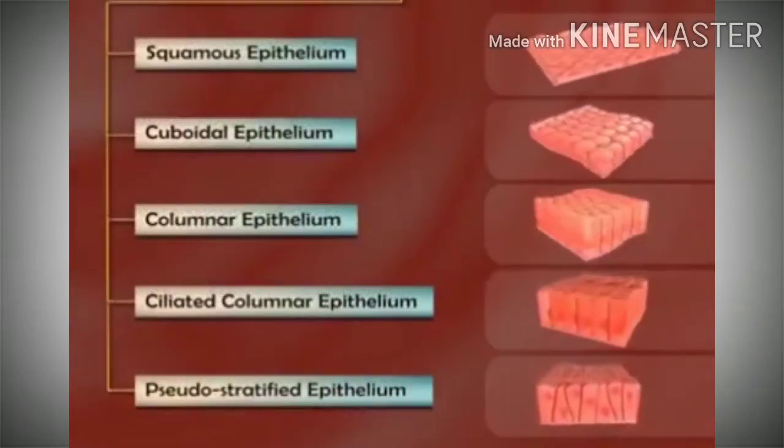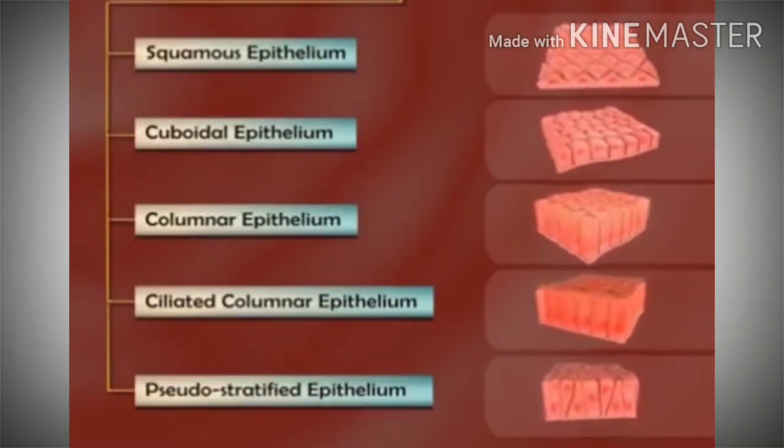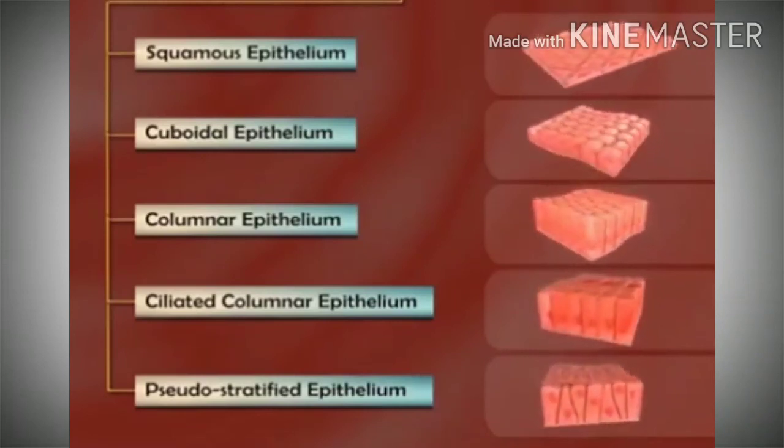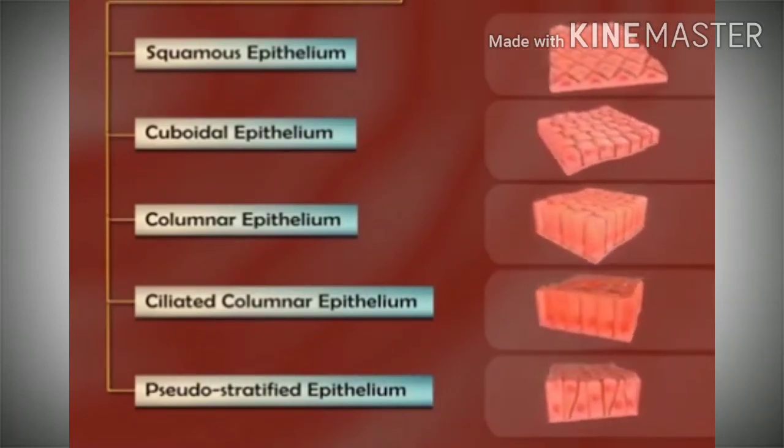This pseudostratified epithelium secretes mucus and their cilia facilitate expulsion of foreign particles in outward direction. The different types of simple epithelium tissues have single layer of cells, thus does not offer protection but act as secretory and absorptive surfaces.